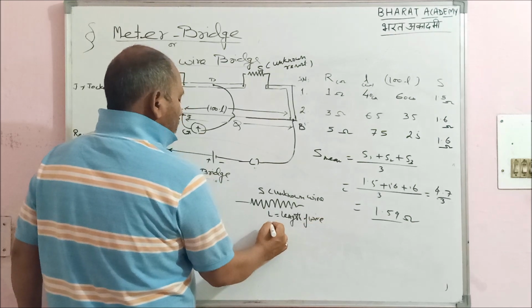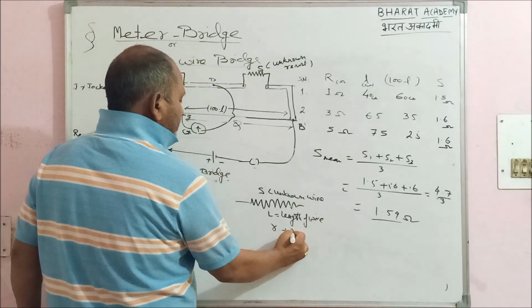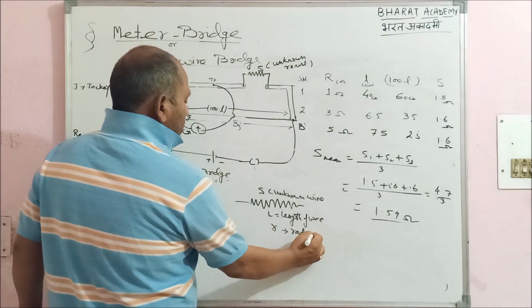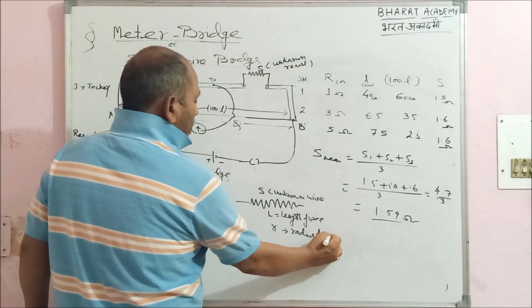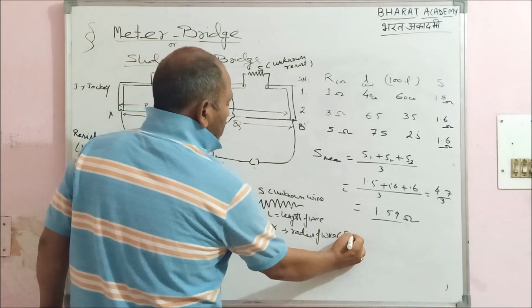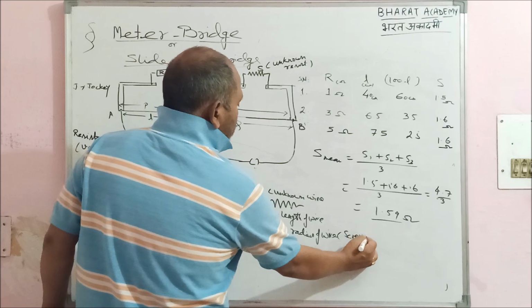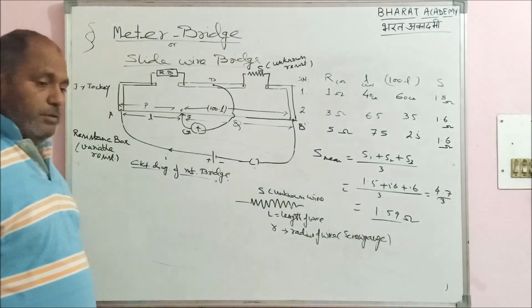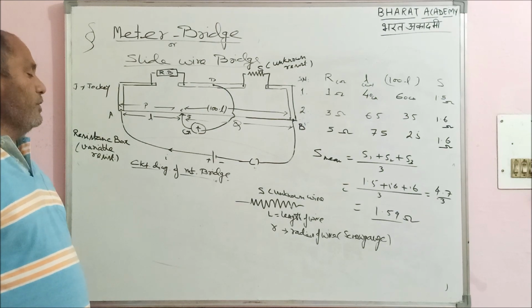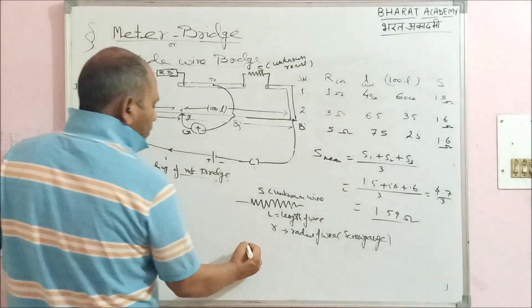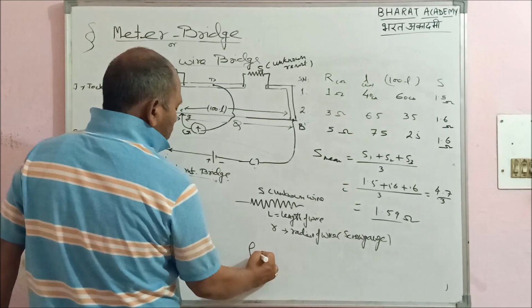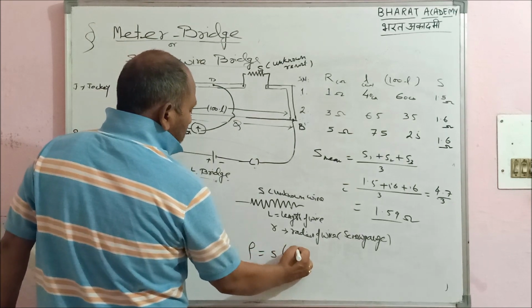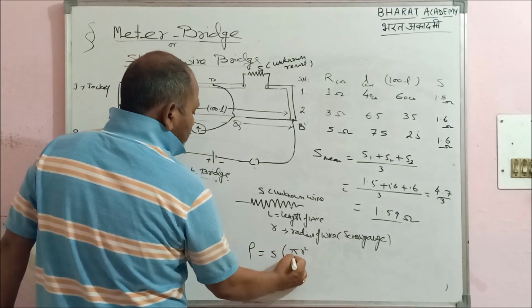By using a screw gauge, you can calculate R, the radius of wire. Remember, you have to use a screw gauge for that. No speculation, screw gauge. Once L is known and R is known, one can very easily calculate rho equal to S pi R square by L.